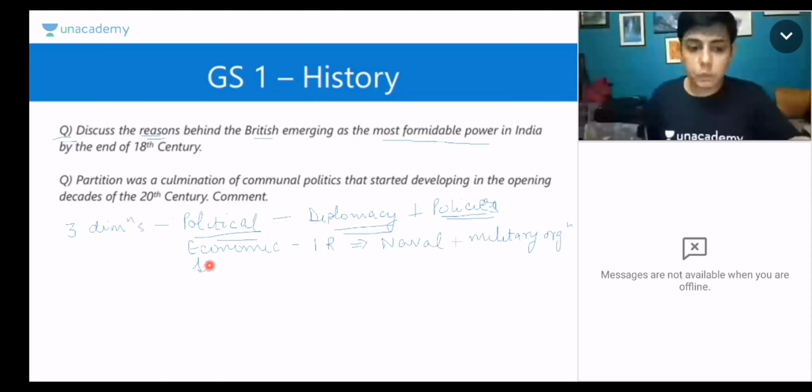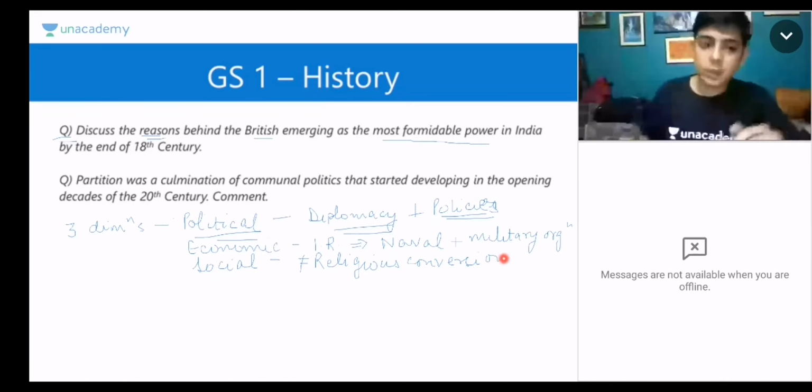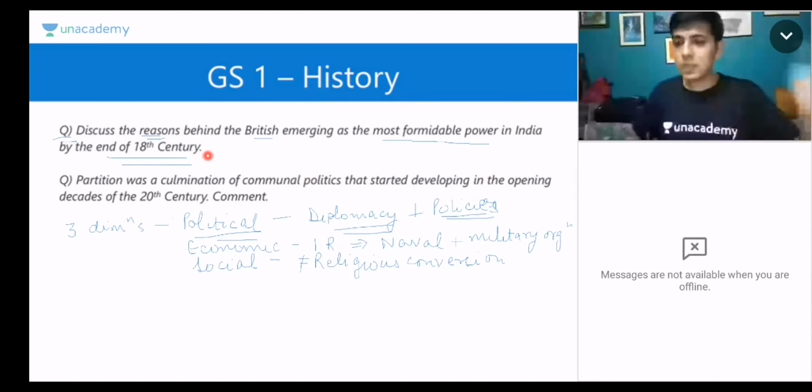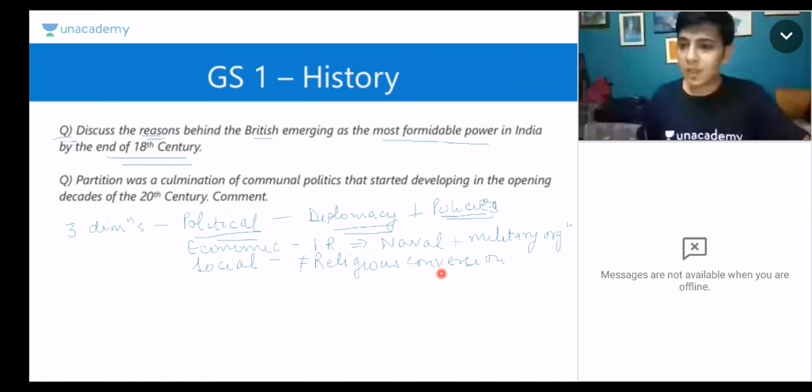And finally, if you think from a social perspective, we all know that unlike other European powers, the Britishers were not interested in religious zeal at that time, religious conversions and all. They also tried to acclimatize to the Indian customs at that particular time, because we are talking about the end of 18th century. Please remember, the Britishers had just come and were now expanding their power. Other superpowers like the Portuguese were very much interested in religious conversion, and that is why they had to face a lot of resistance from the Indian kings. But the Britishers did not do that, and that is why they stayed away from this.